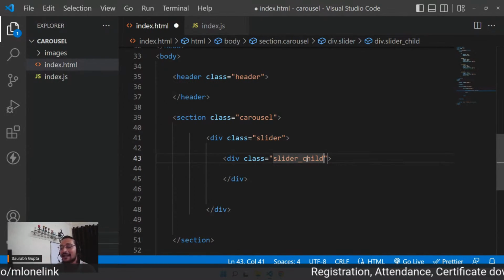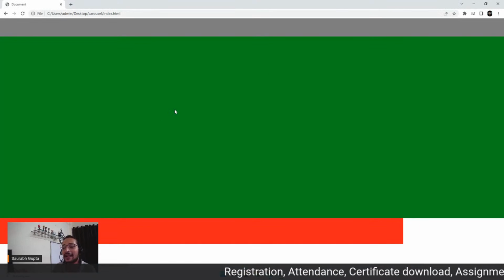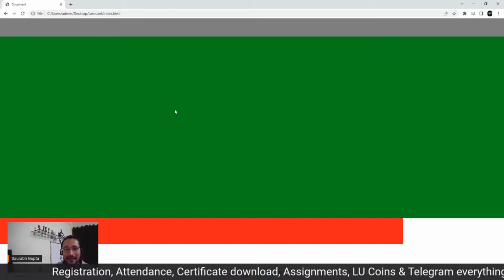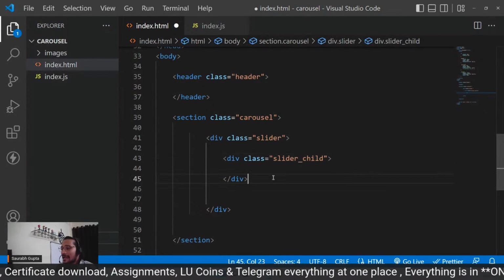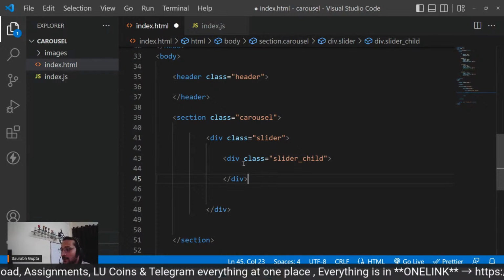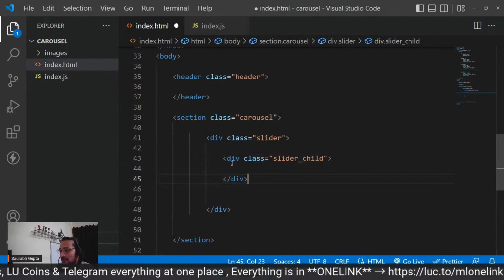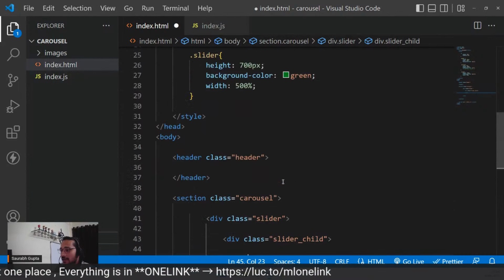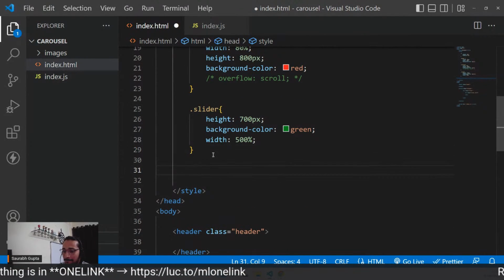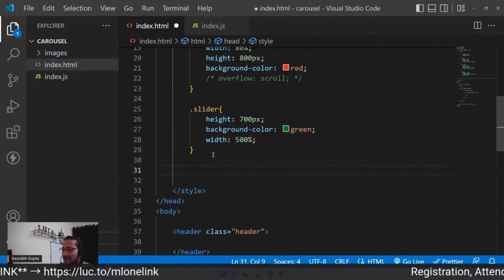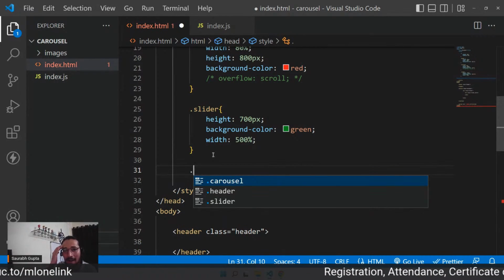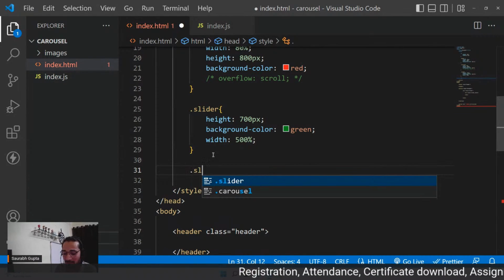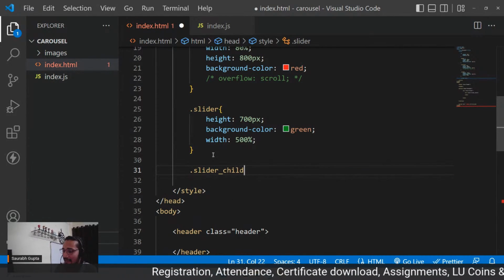So again, to understand that, guys, let me put some content so that you understand better, because that green is quite tough to look at, right? Don't worry, guys, let's do it. Okay, please focus, everyone. Now tell me, I have one child inside slider. I'm calling it slider_child. Don't worry, just 5 minutes. You'll understand everything. All the doubts will be cleared by this. So let me give slider child.